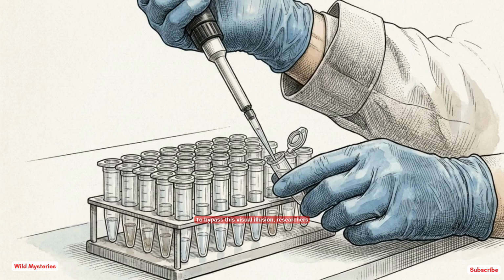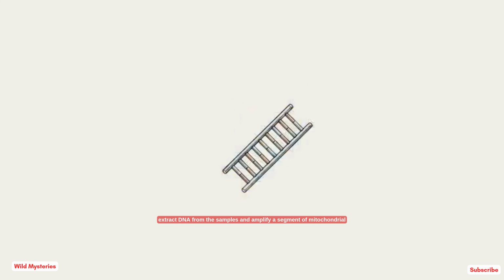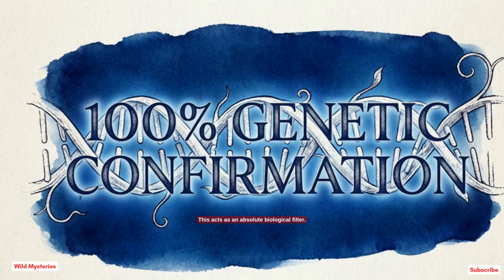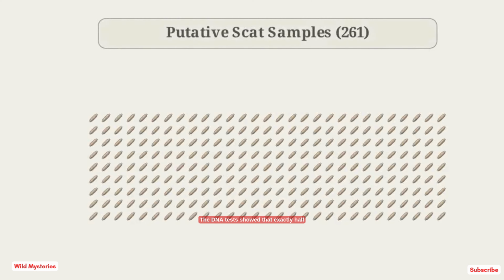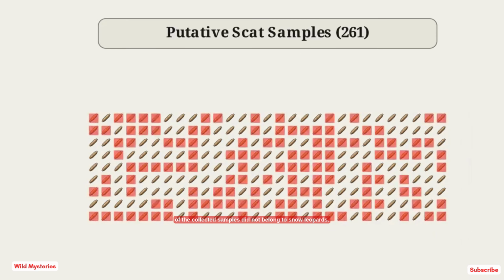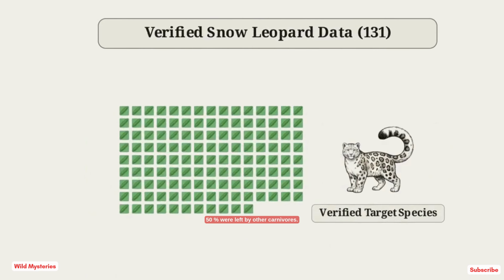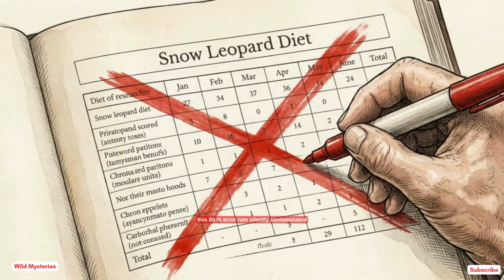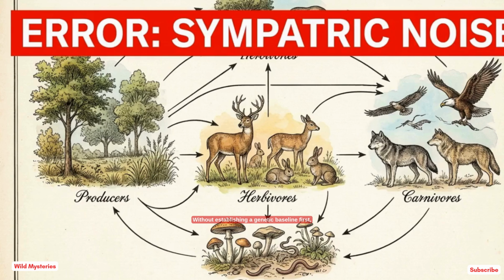To bypass this visual illusion, researchers extract DNA from the samples and amplify a segment of mitochondrial cytochrome B using PCR genotyping. This acts as an absolute biological filter. The DNA tests showed that exactly half of the collected samples did not belong to snow leopards. 50% were left by other carnivores. Because early studies rarely use genetic markers, this 50% error rate silently contaminated decades of literature on snow leopard diets. Without establishing a genetic baseline first, any resulting ecological model is heavily distorted by sympatric carnivore noise.